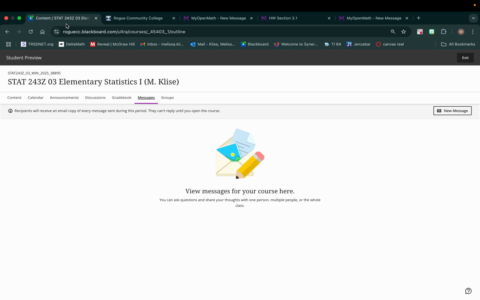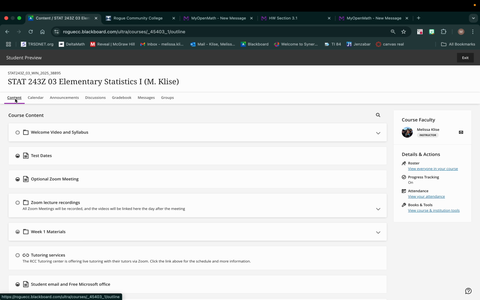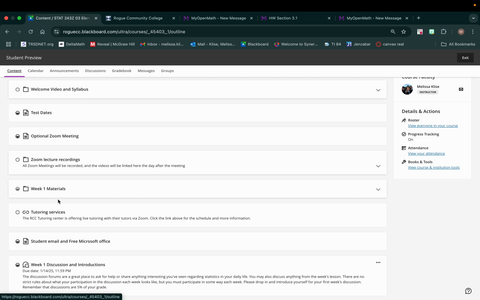Real important, I think this is one of the last things, is that if you submit a lab or you submit hand-in homework, the way that My Open Math works is it's going to show it as a score of 0. And this is also with quizzes. Quizzes are going to show with a lower grade until I manually grade them. Anything that I have to grade manually is going to show up as a 0 in the grade book.